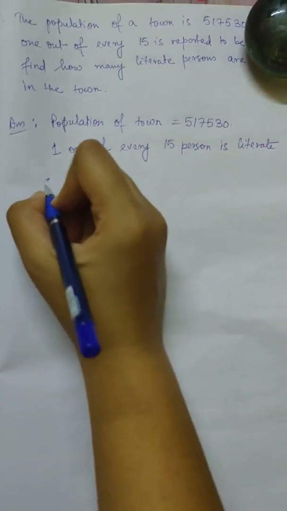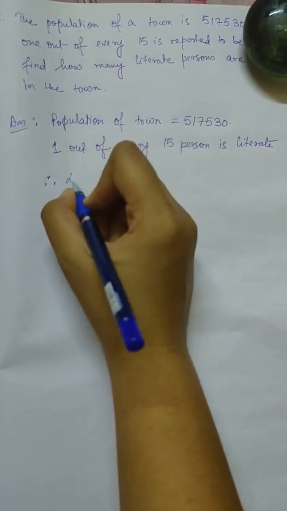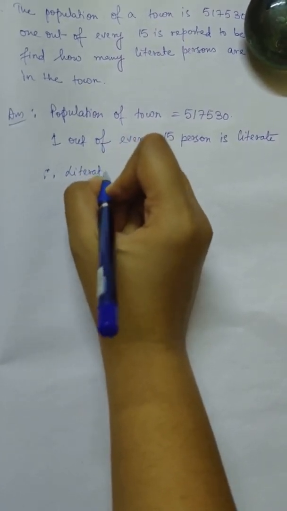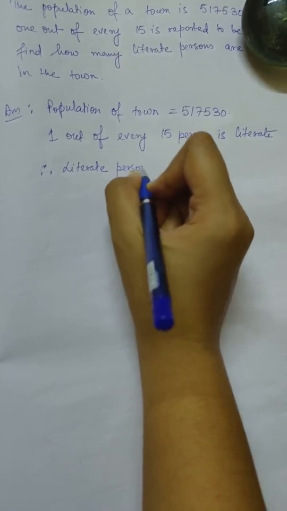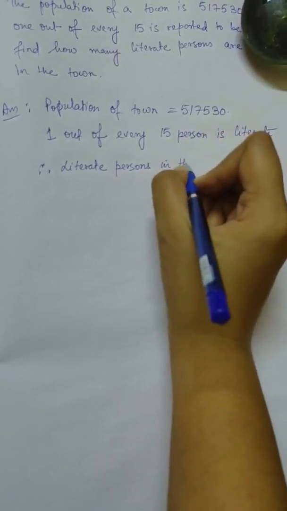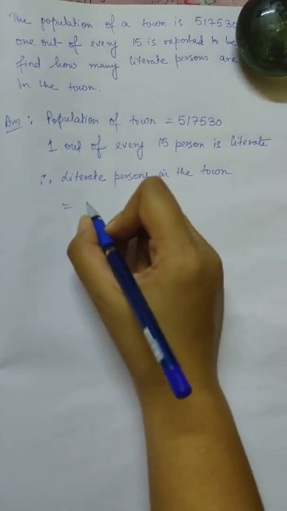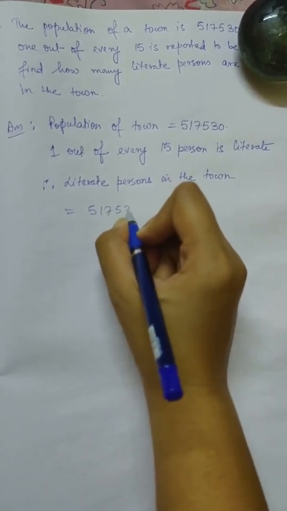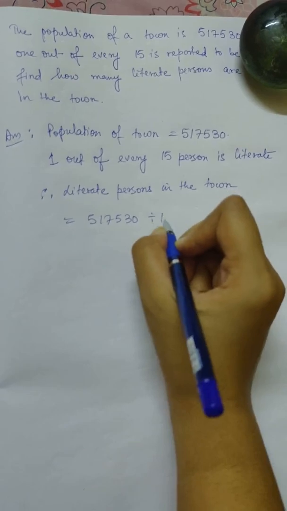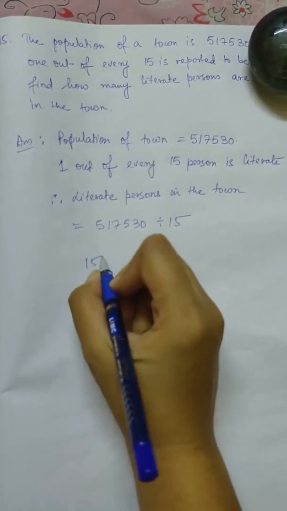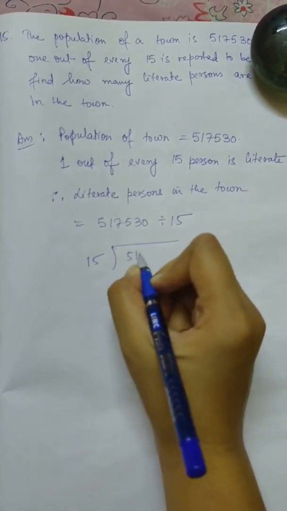So therefore literate persons in the town will be how much? You have to divide this 517530 by 15.